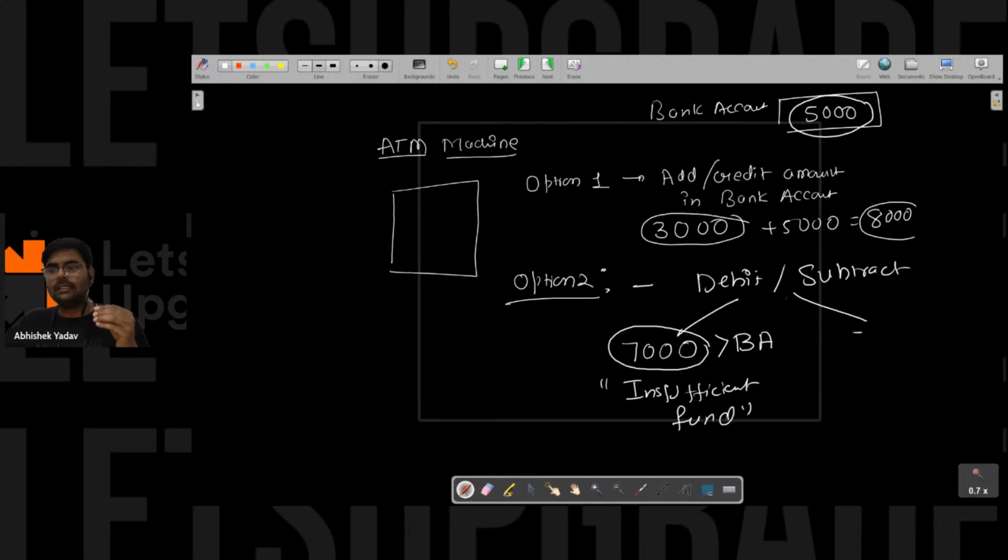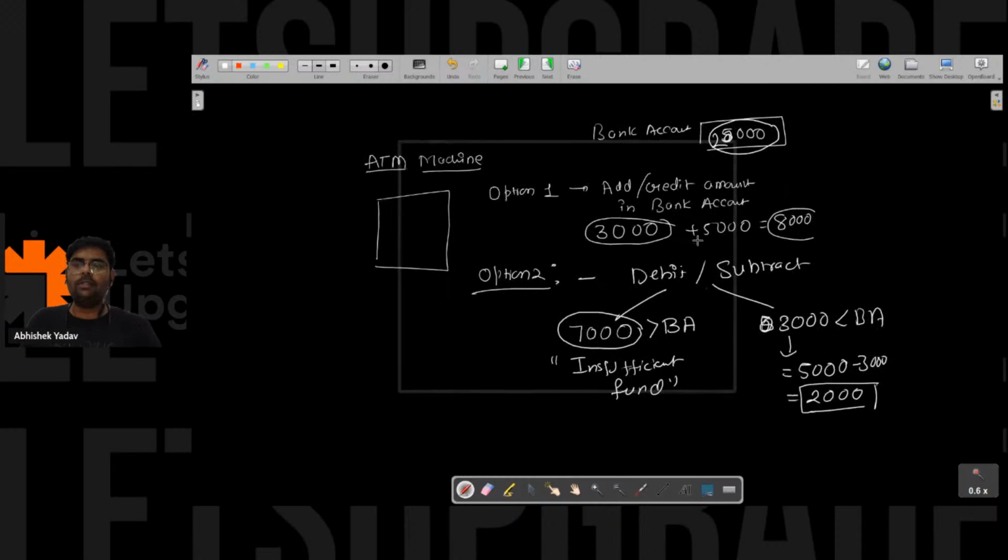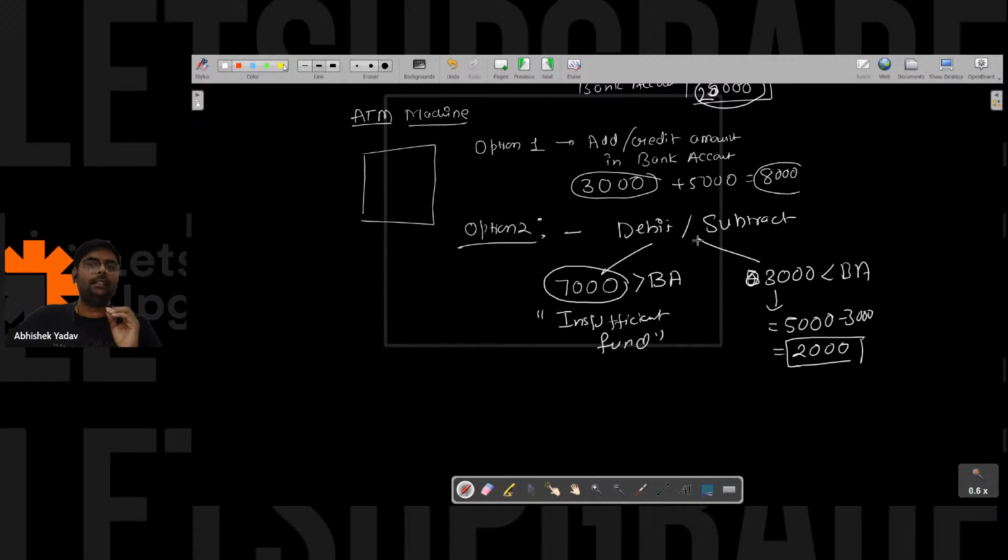The second case: let's assume you have entered an amount that is less than the bank account amount. Then you can easily debit the amount. You will say 5,000 rupees minus 3,000 rupees, so the amount left in the bank account will be 2,000 rupees. This will get updated, and 2,000 rupees will be there in the bank account. Apart from option 1 and option 2, if you press any other key, you should print "invalid choice".